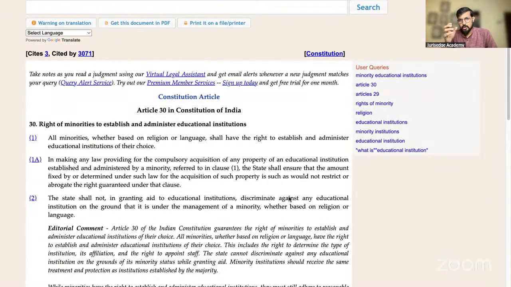So the right to establish means the right to bring into existence.